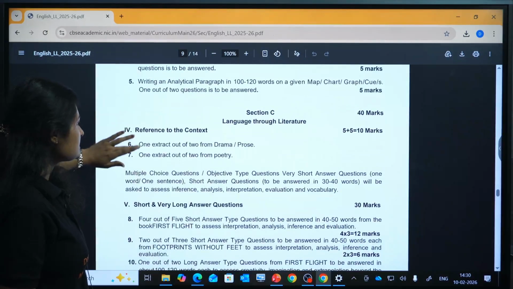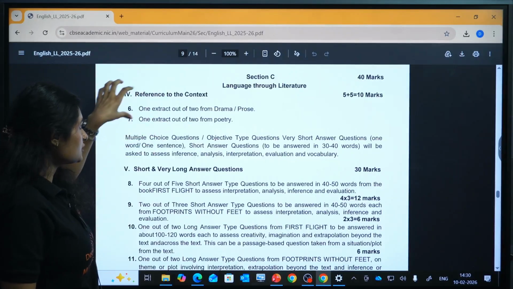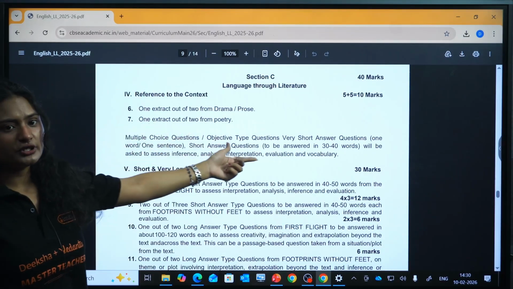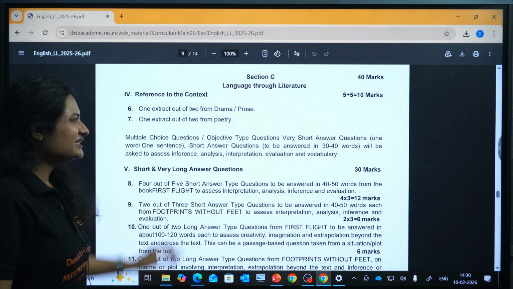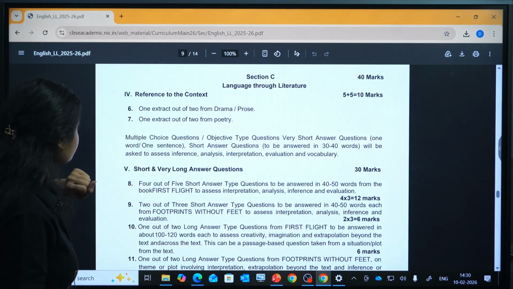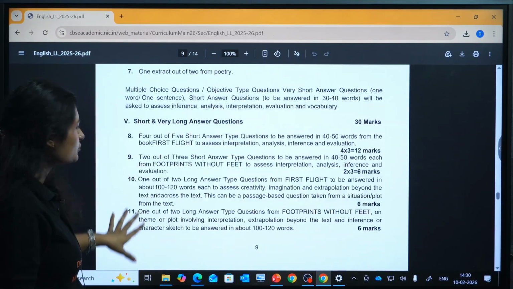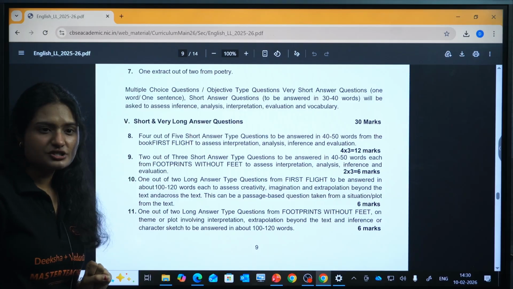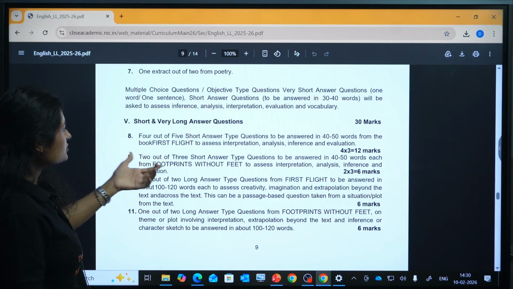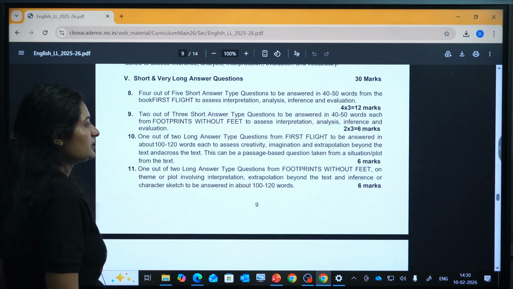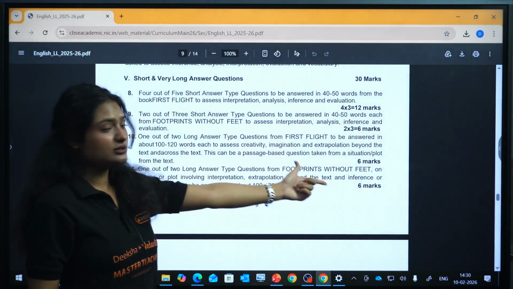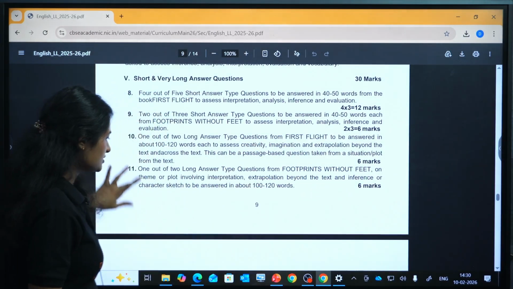Then in Section C, my dear students, you will be having 2 extracts, one from the poetry and one from the prose, okay. These come from First Flight, okay. Now after that you have some long answer questions and some short answer questions. Short answer questions will be of 3 marks and long answer questions will be of 6 marks, okay. One from First Flight and one from Footprints Without Feet, okay.